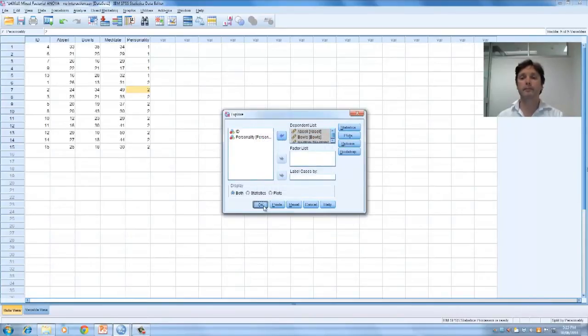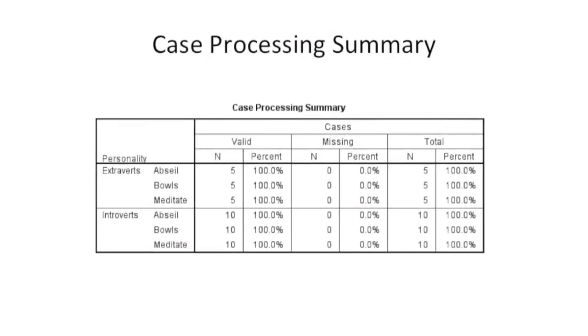Press OK. The case processing summary table shows how many cases were analysed and how many were dropped due to missing data. So in this example, we can see that there are 5 extroverts and 10 introverts in the study, and that no participants were missing from the data.